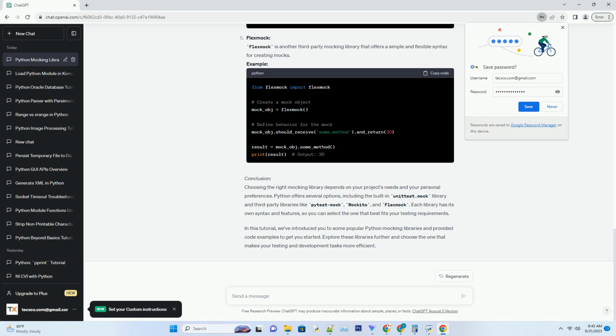In this tutorial, we've introduced you to some popular Python mocking libraries and provided code examples to get you started. Explore these libraries further and choose the one that makes your testing and development tasks more efficient.